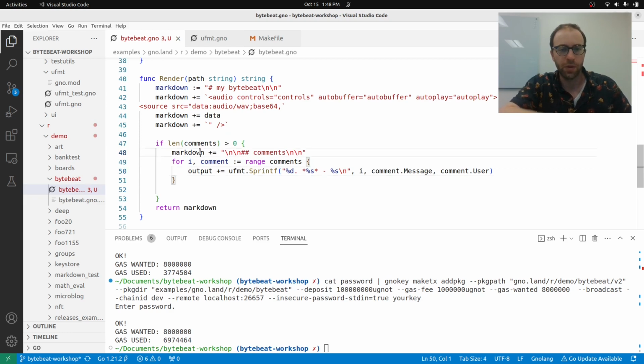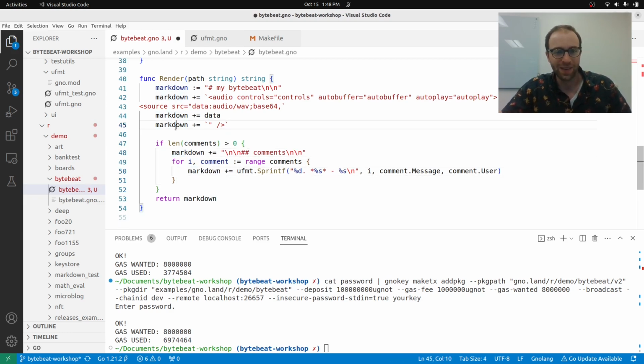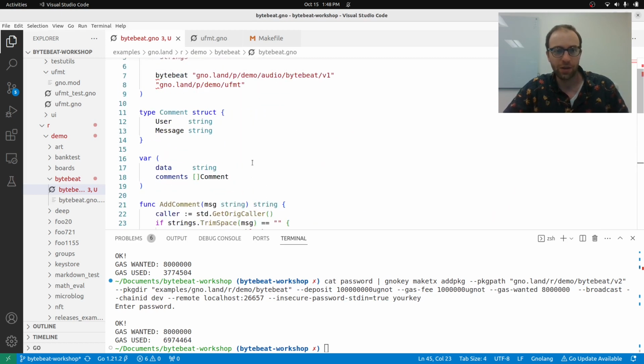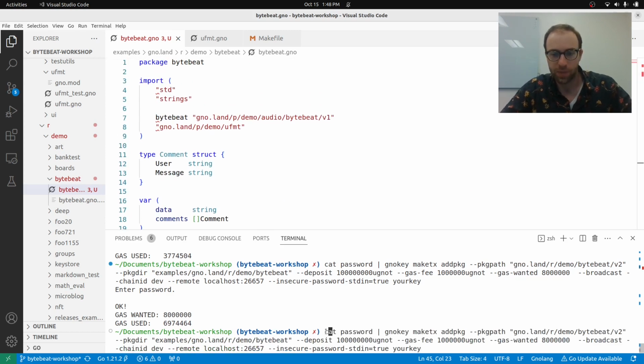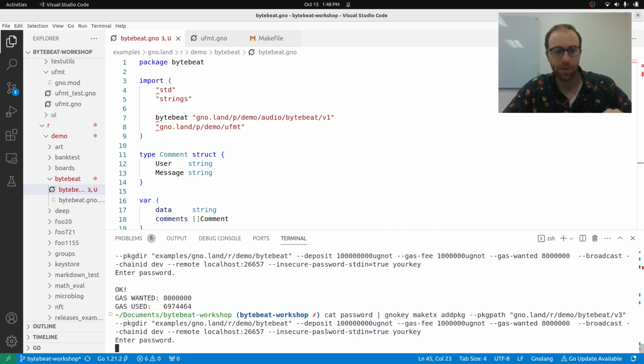Oh, I don't know. I put output. I meant markdown. Okay. So now we have some new Gno code for our realm. And now we can add another realm. This will be v3. Because we cannot add, v2 is already taken.